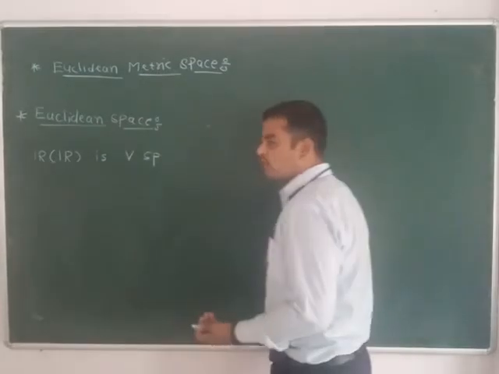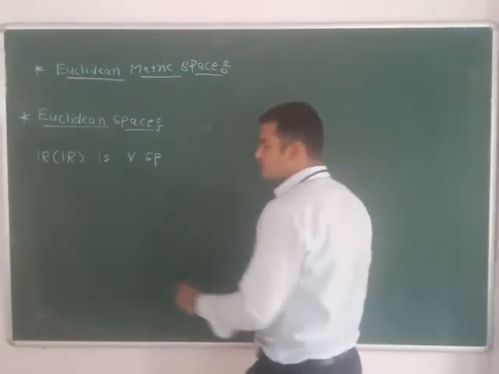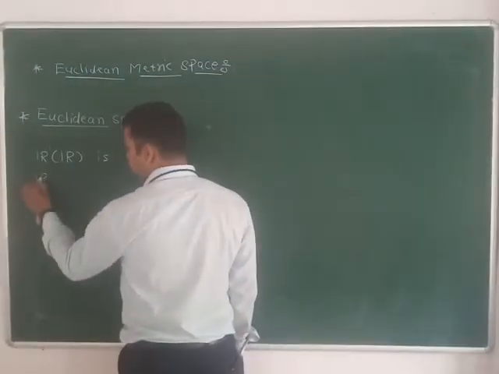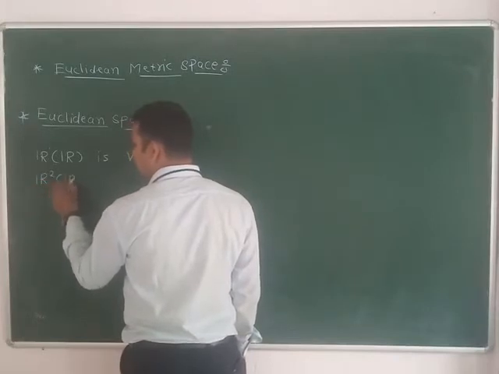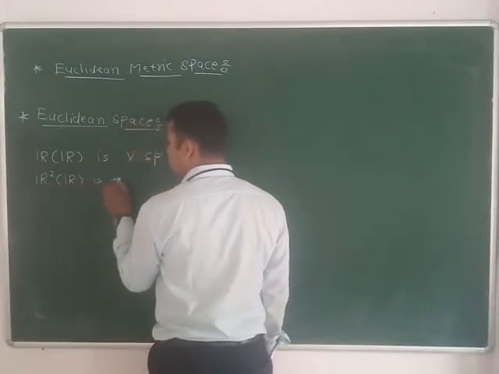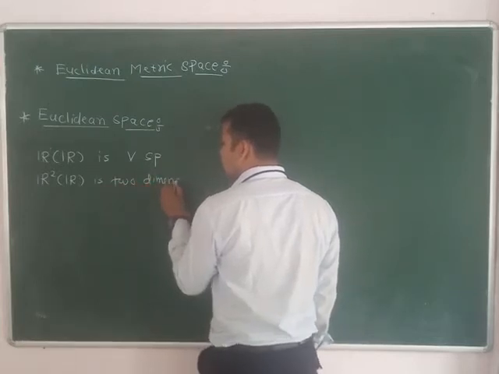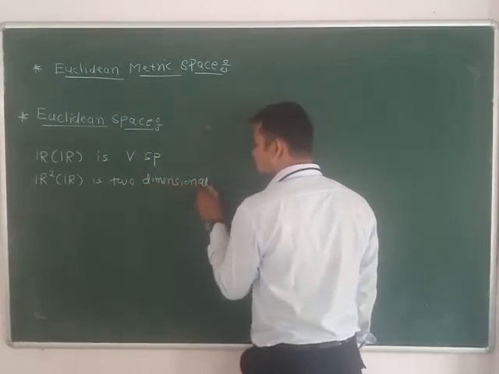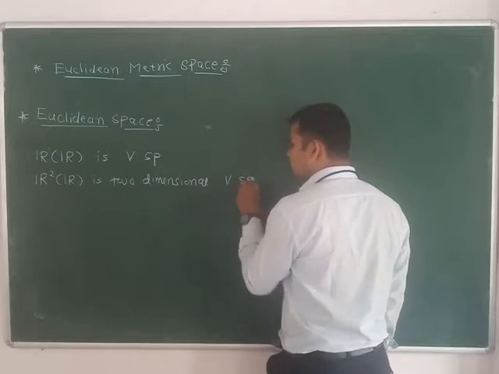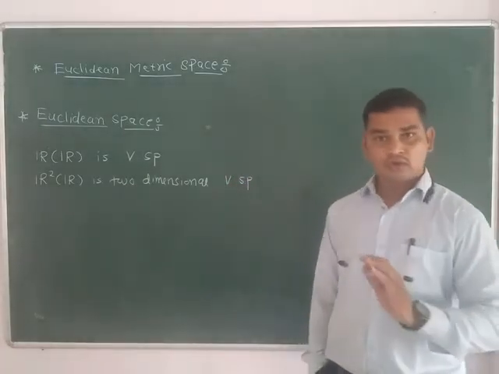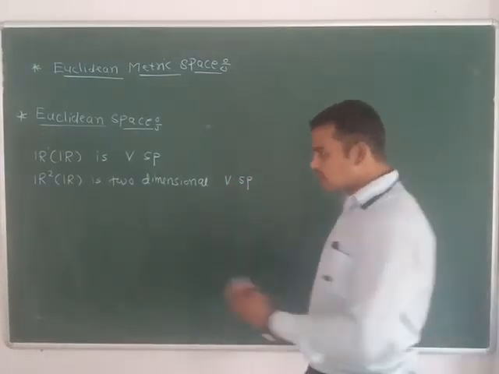So one can define a vector space in two dimensions also. R2 over R is a two dimensional vector space.